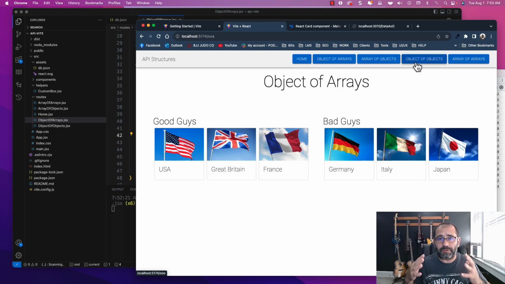Okay, why would anybody want to actually spit out nothing but objects in their APIs to the front end guy? That's beyond me. I don't know why anybody would want to do that, but it could happen. You could end up in a situation where your server side guy is not very knowledgeable, or is an entry level server side guy, and that's basically the only way he knows how to spit it out, and that's what you're gonna get. So now you're gonna have to deal with it, okay?